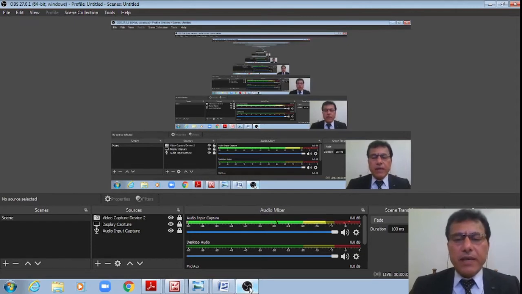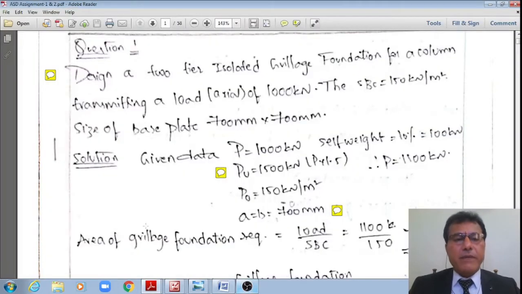There is only a difference, right? Same is the data, same is the problem, only there is a difference. Now I'll not discuss the fundamentals. If you are further interested, you may just watch these two videos, AHD1 and AHD2. From AHD1, I'm taking that problem and reworking it using the limit state design.